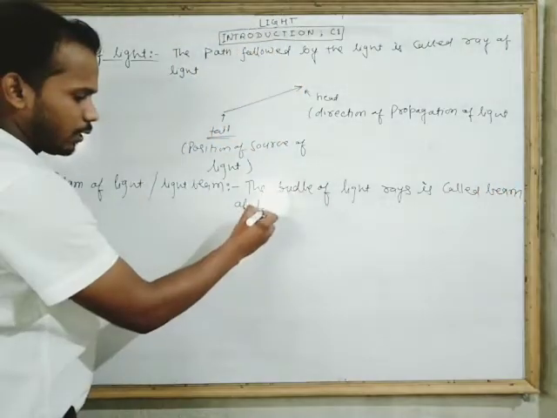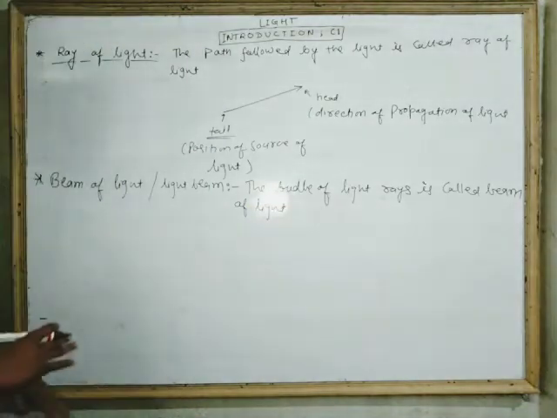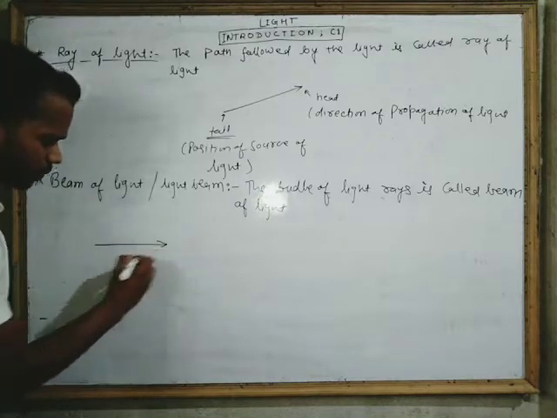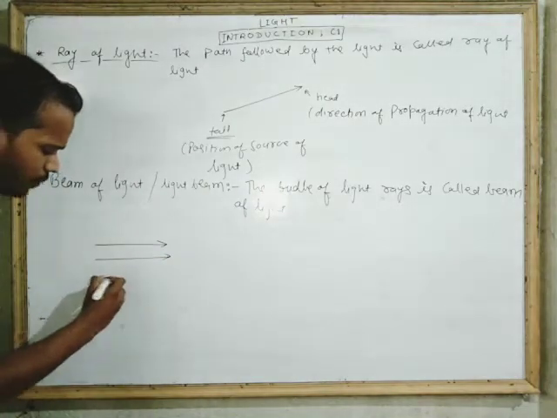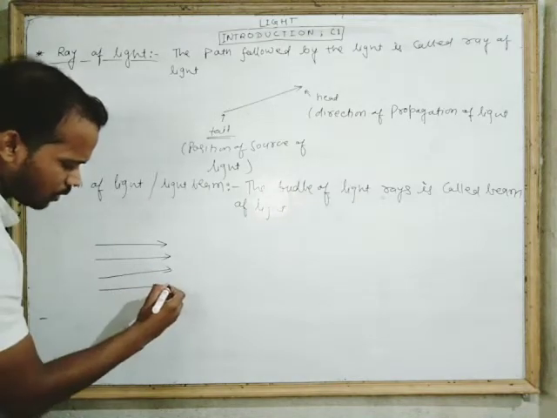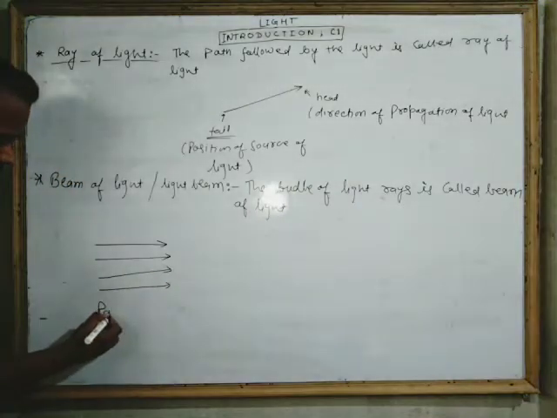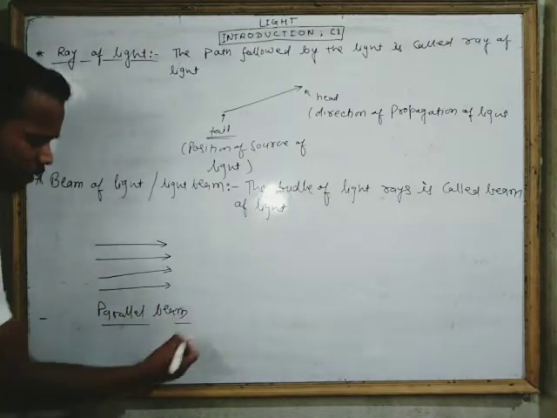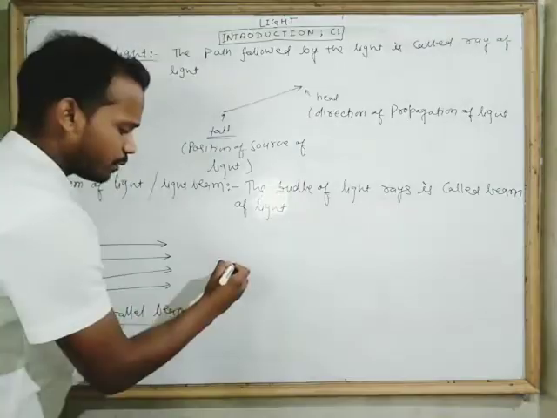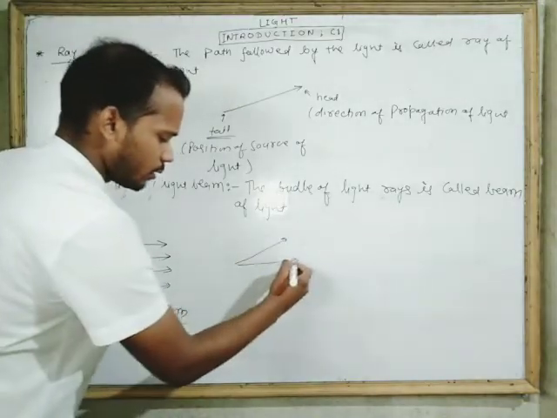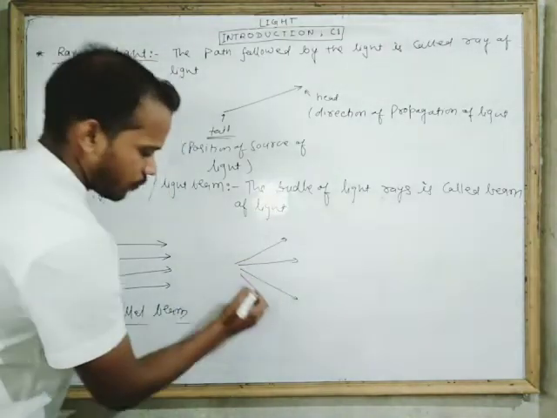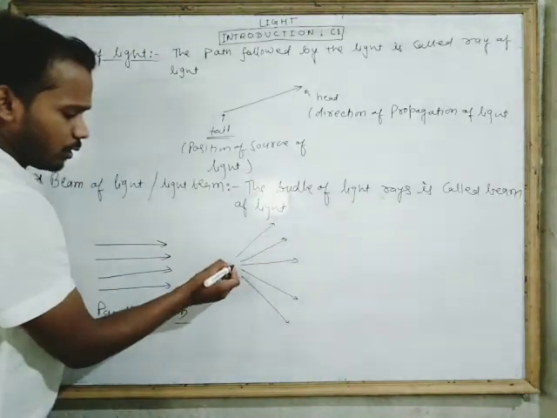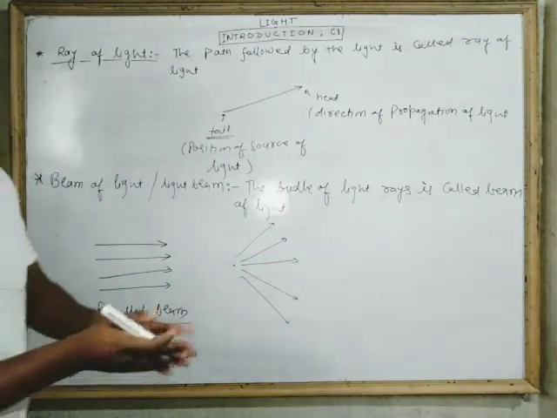Look, the light beam can have three different types. One can be the parallel beam, in which light rays are parallel to each other. This is the parallel beam. One can be the diverging beam, in which light rays are traveling in this way, from a point they are spreading.